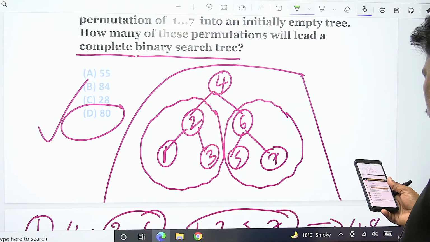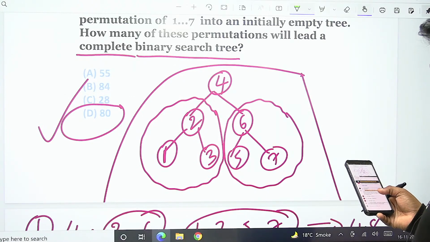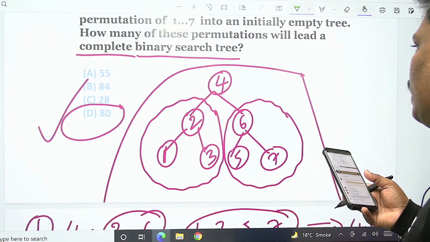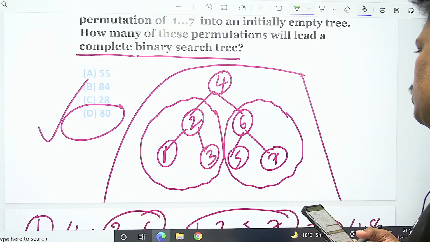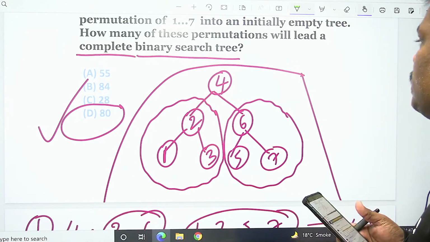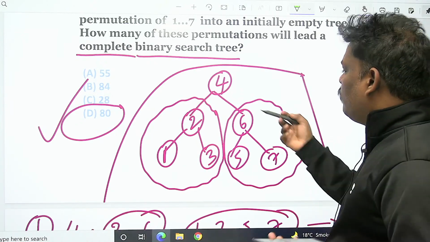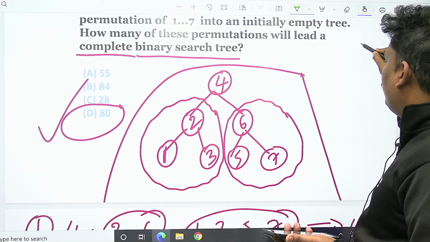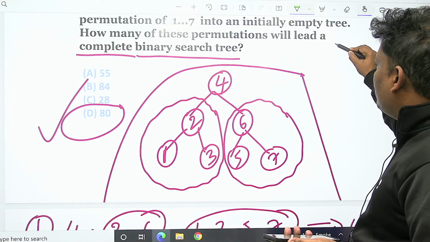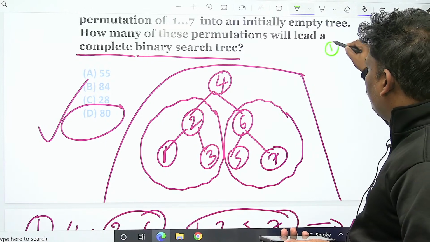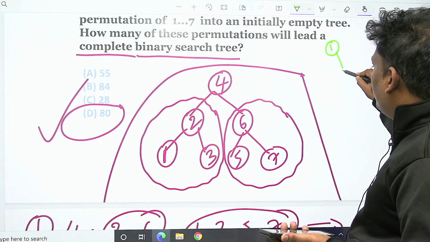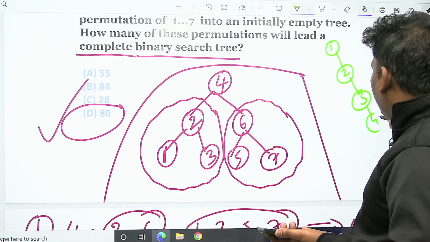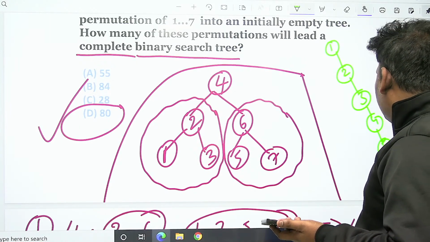Right. See, for every diagram, to get this kind of diagram, how many insertion sequences are possible? They may ask you some other sequence. See, in one of the exams, this question was given.